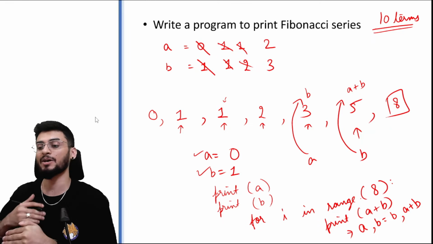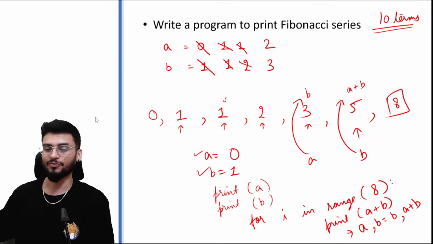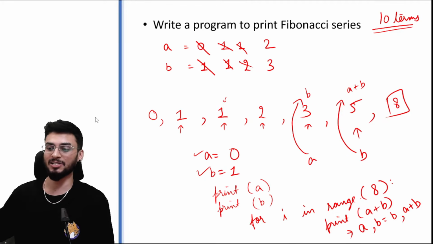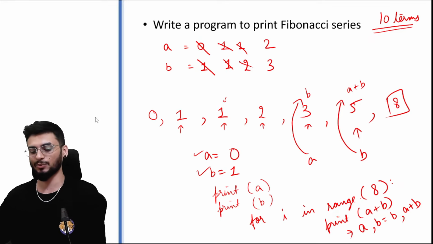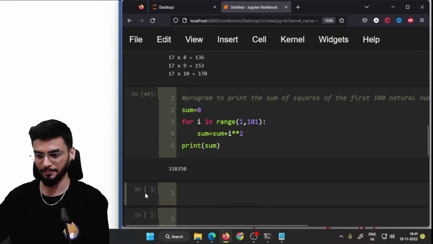We cannot do this one by one, because if I change the value of A to B first, then the next value, B is equal to A plus B, will have the new value of A, which we do not want. So let's try to execute this program and see what is the answer that we get.